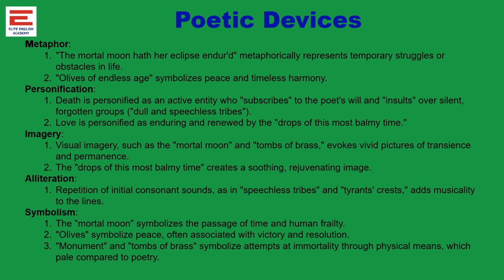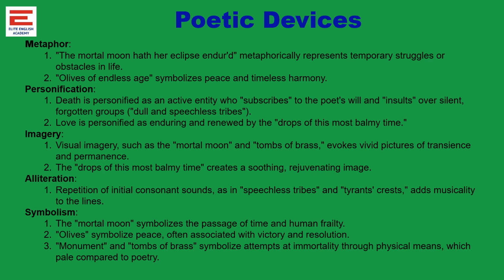Next, we have personification. So death and love are personified. Then imagery. Imagery means the visual idea that we get when we read something. So we have mortal moon, tomes of brass. They are all imageries. Then alliteration, several alliterations we had here.